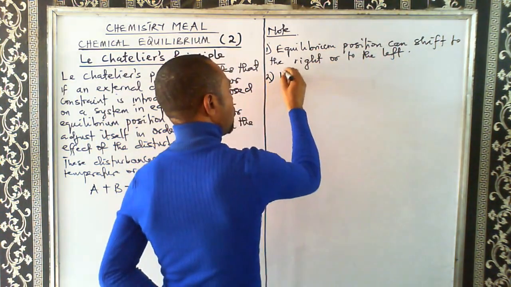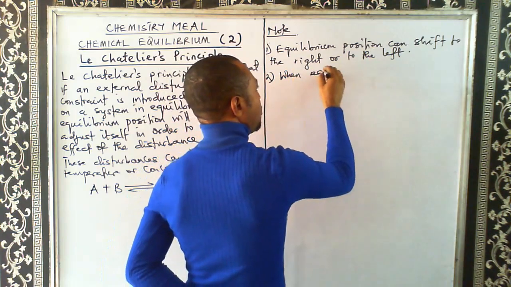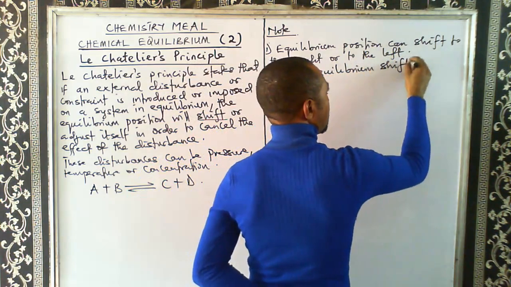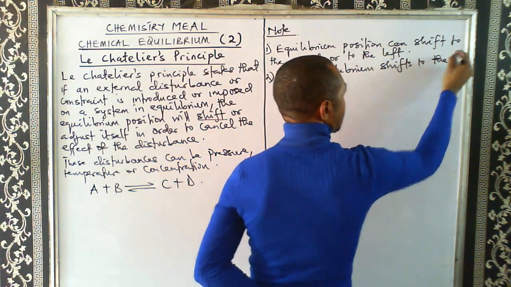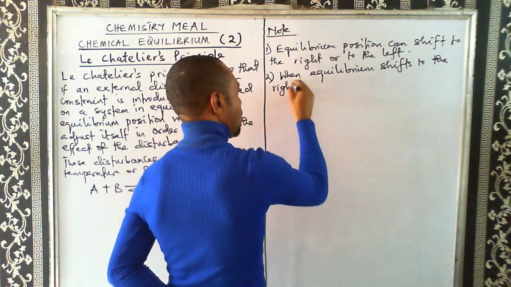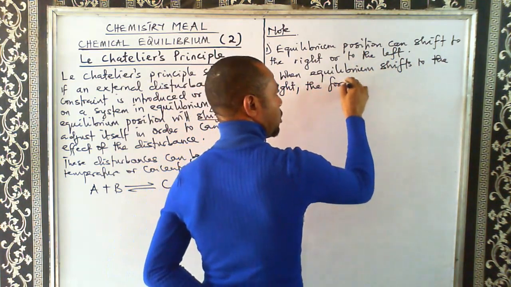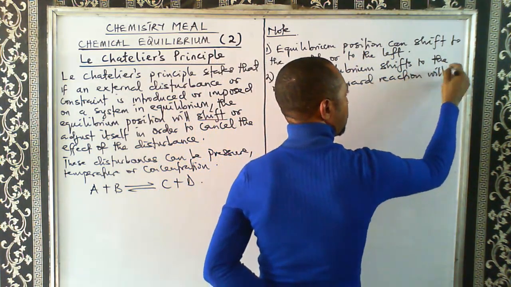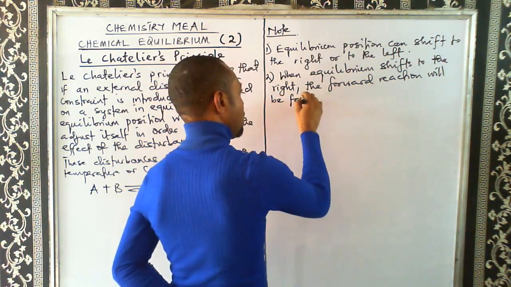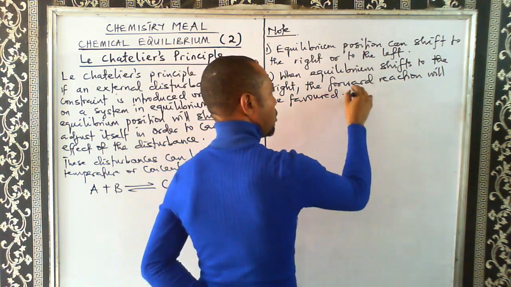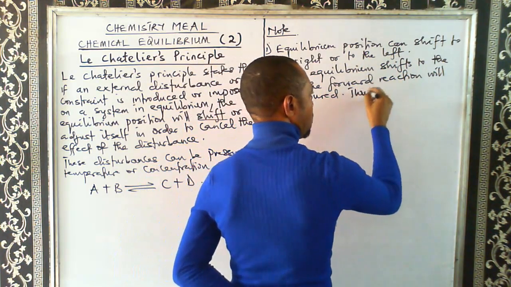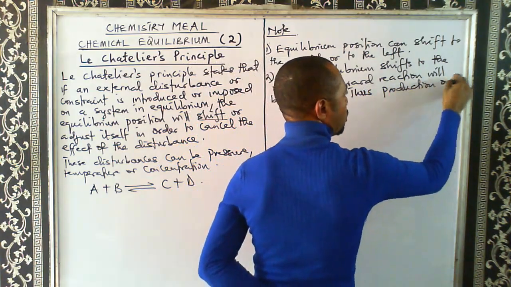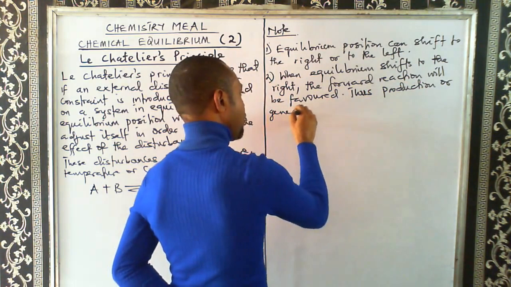When equilibrium position shifts to the right, the forward reaction will be favored. Thus, production or generation of more products will be favored.